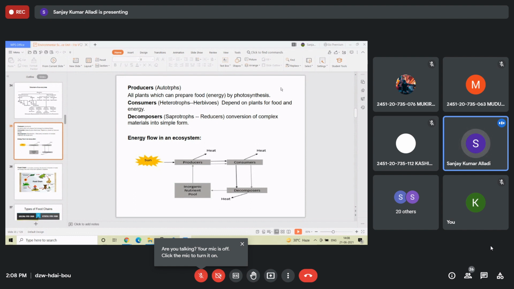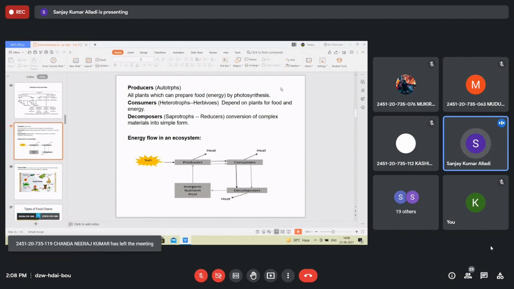And finally, whenever a producer or a consumer is dead, the decomposers will do the conversion of energy from the dead body, to add it as nutrients, micro and macro, to the soil. And that is how the energy enters again into the soil as a nutrient pool. From there again it goes to the same cycle, that is plants will absorb, and then consumers, and then decomposers, again soil.